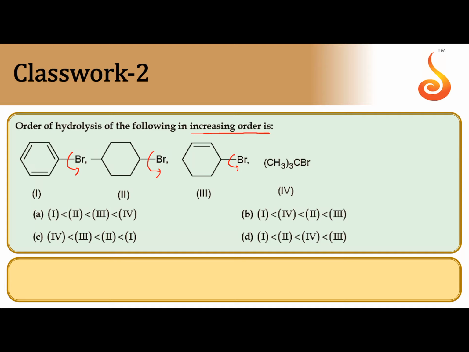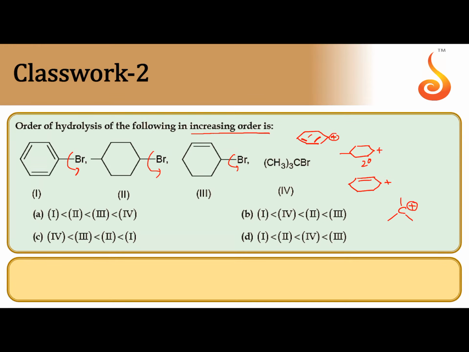So first one gives phenyl carbocation, which is highly unstable. Second one gives 2-degree carbocation. Third one gives allyl carbocation. This is allyl carbocation, 2-degree allyl carbocation. Fourth one gives 3-degree alkyl carbocation, tertiary carbocation.